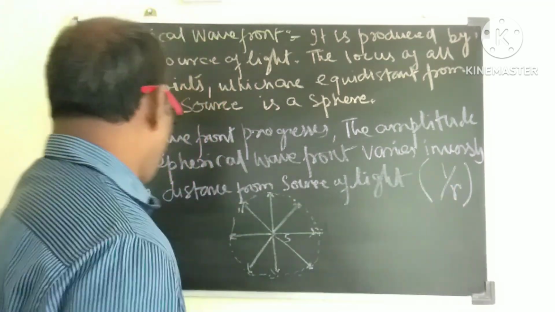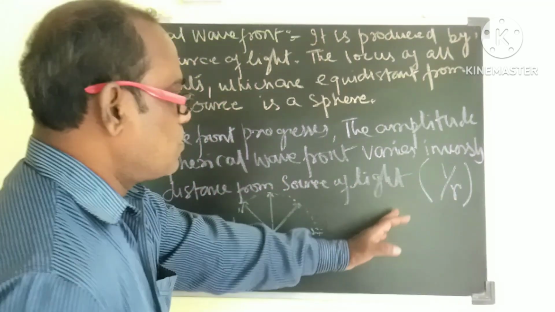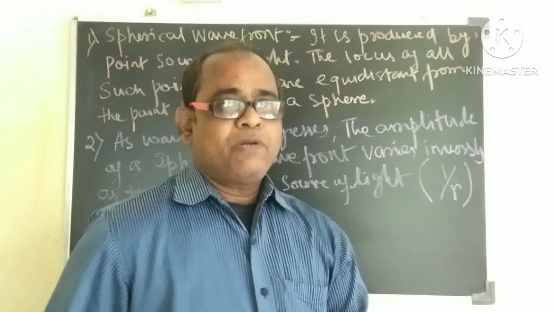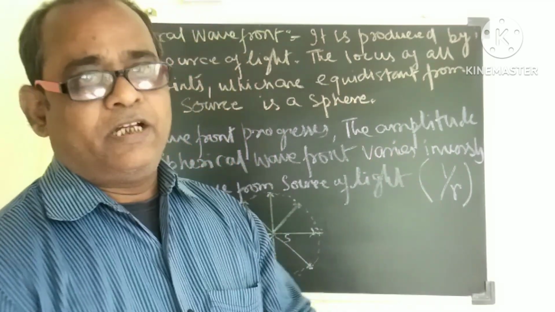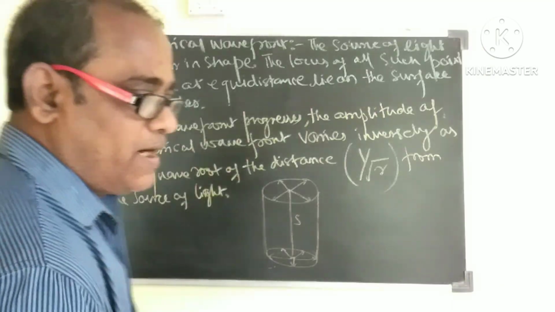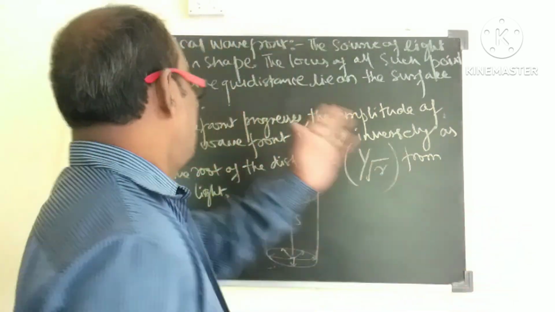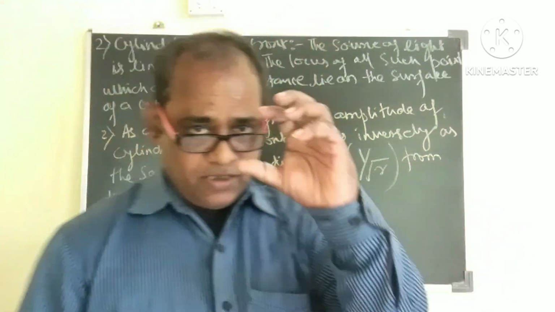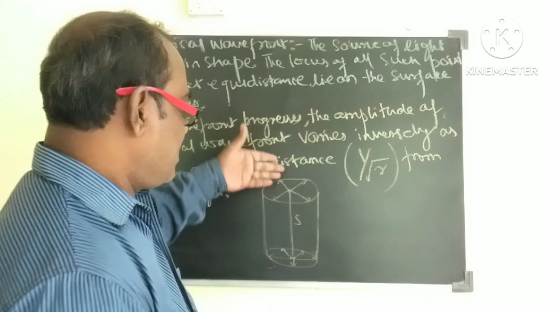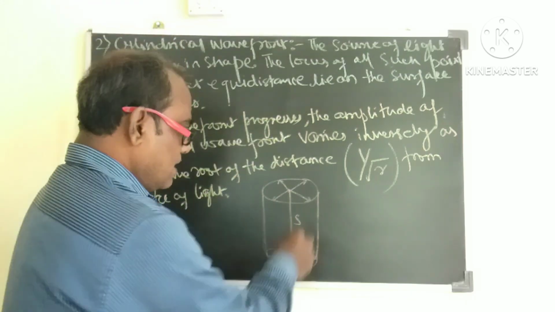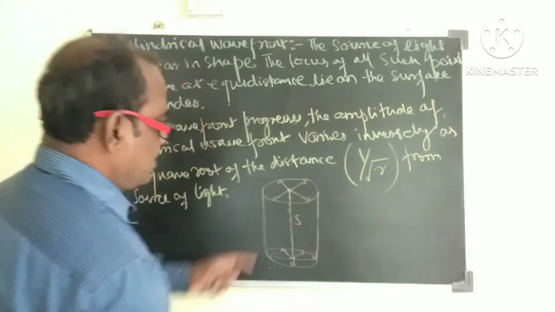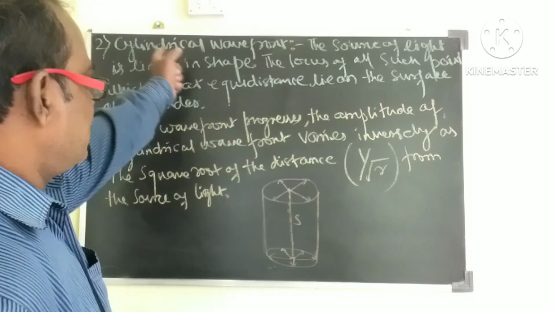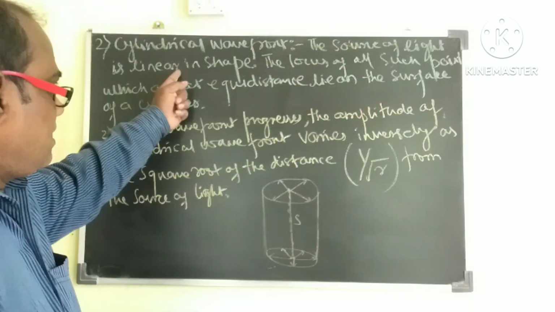We can write 1 by r as the distance from the source of light. So this is the most important definition. You must learn it properly. As I have already said, the cylindrical wavefront is due to a source of light. Which kind of source of light? It's a linear source of light. So we can say that the source of light is linear in shape.